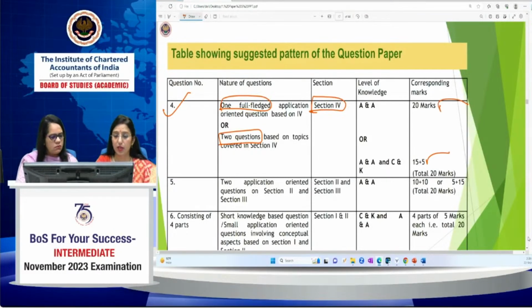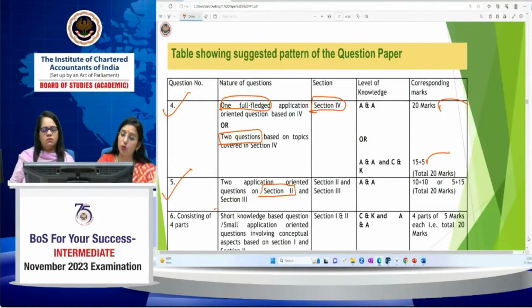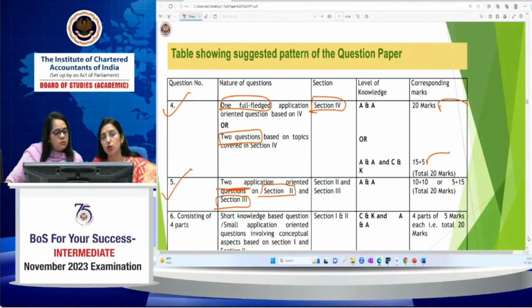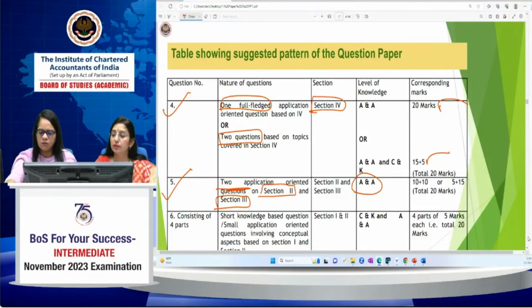Moving towards question 5, it can be from section 2 or section 3. That means 2 applications, no CNK. Only application-oriented questions will be asked from section 2 and section 3. There can be a combination of 15 plus 5, 10 plus 10, or any other combination. That means from section 3, the Banking and NBFC part, more questions can come, because the weightage given there was 12 to 15. So that will be covered here.